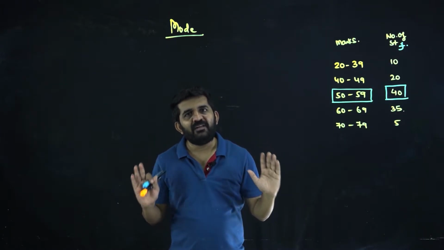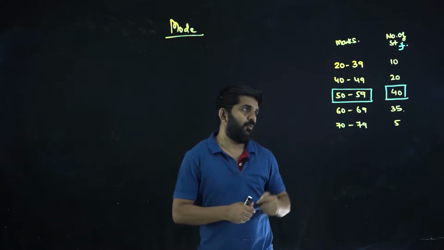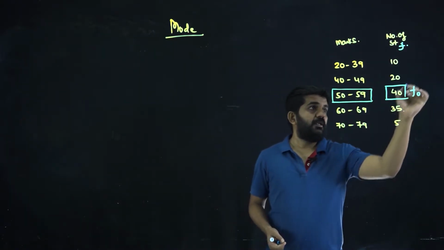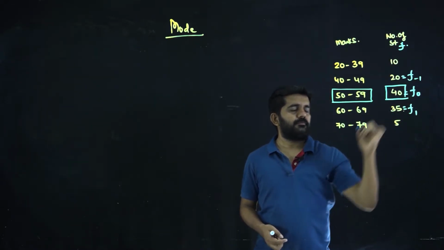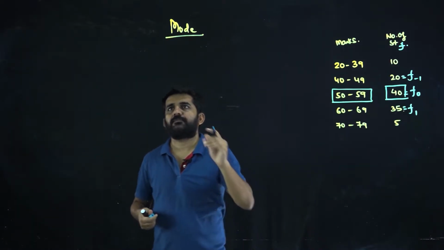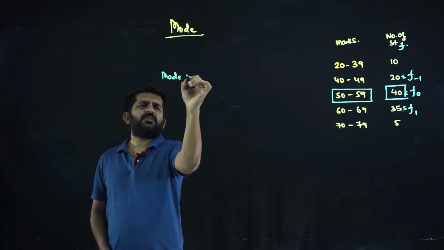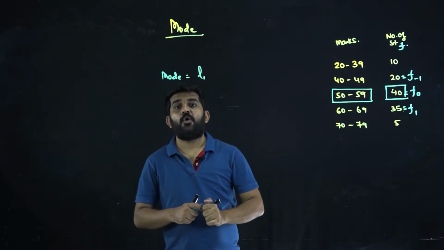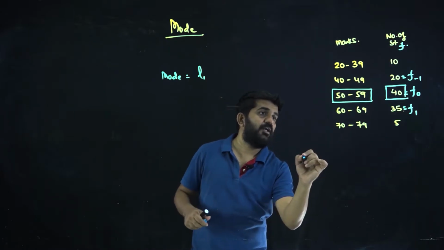But you will have to use a formula in the approximation technique to find the approximate mode. I will term this F0, this will be F minus 1, and this will be F1. By this technique I can find the mode, which is equal to L1, the lower class boundary of the modal class.